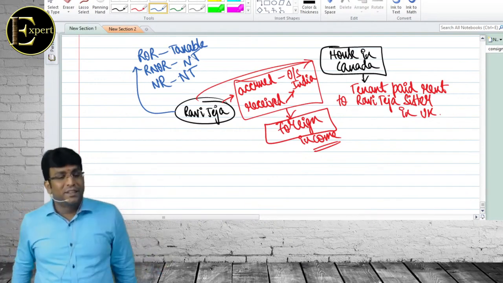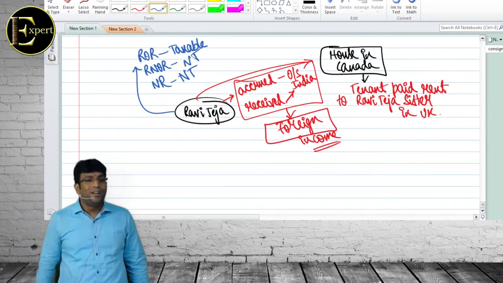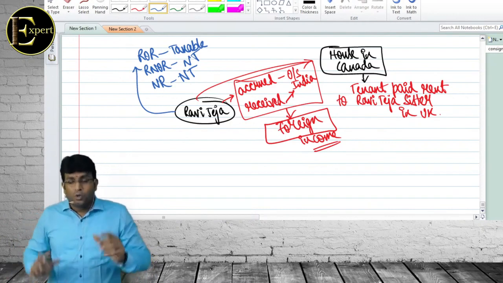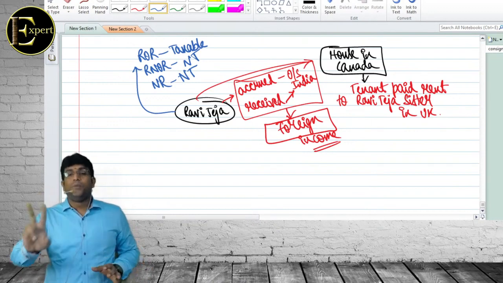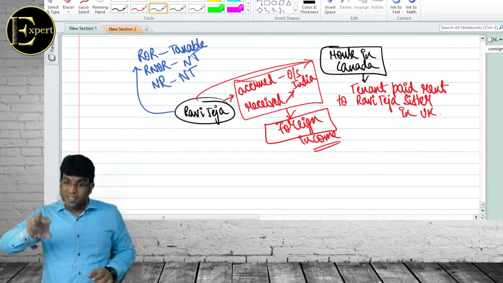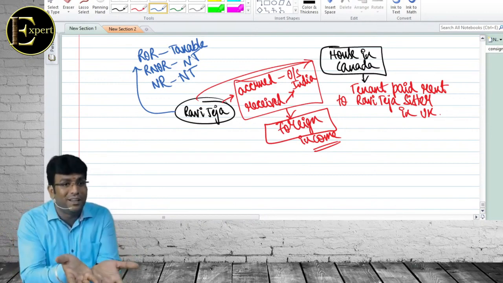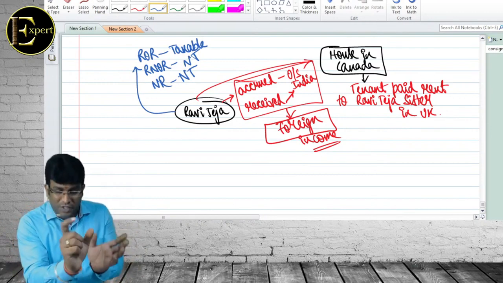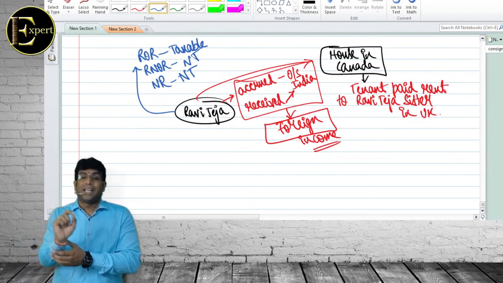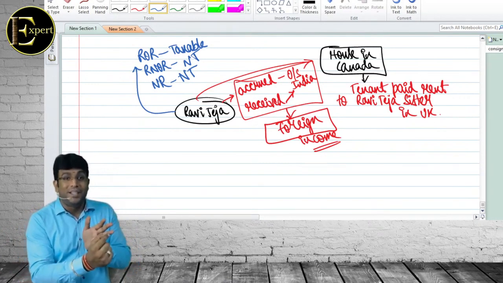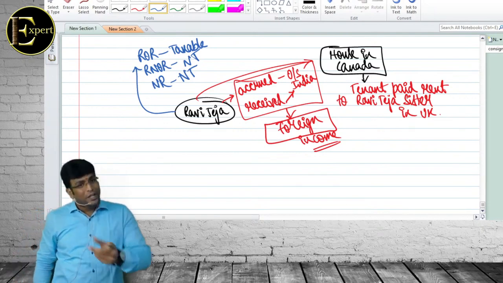With this, we are done with understanding what is Indian, what is foreign, and how we tax it. To decide taxability, we look at two important parameters: one, residential status; second, nature of income. Yesterday, before starting the chapter, the first point I told you was that to decide any person's taxability, two parameters are important: residential status and nature of income. I had written the words, check if you want.